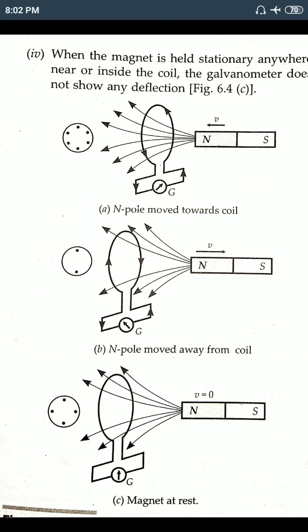In this diagram, the coil is stationary and the bar magnet moves towards or far away from the coil. You can also do just the opposite. The bar magnet is fixed and the coil moves towards or far away from the bar magnet, and you get the same result.